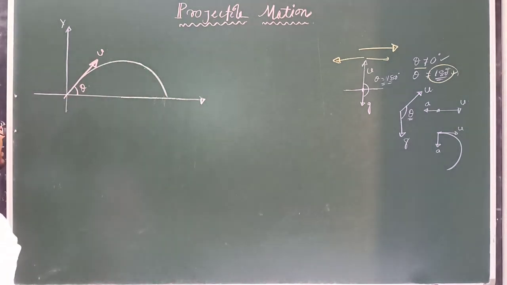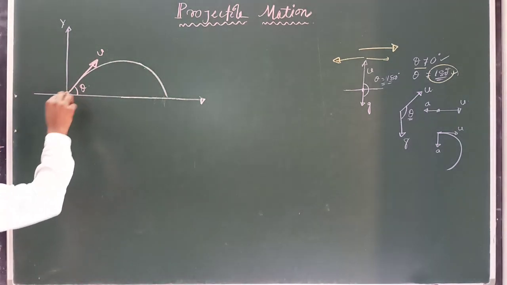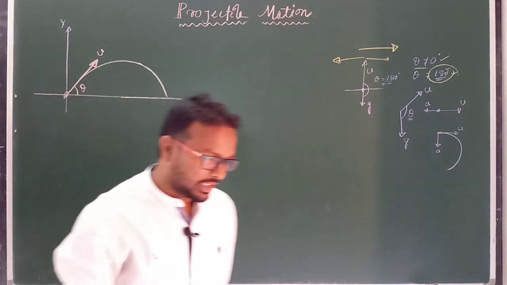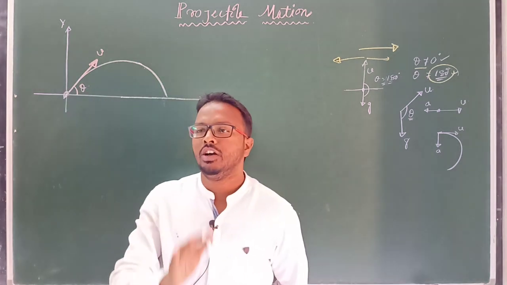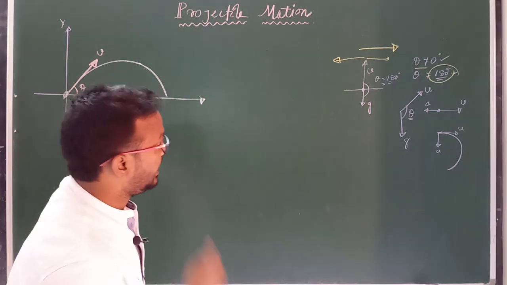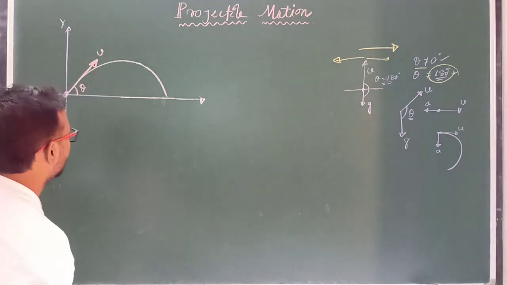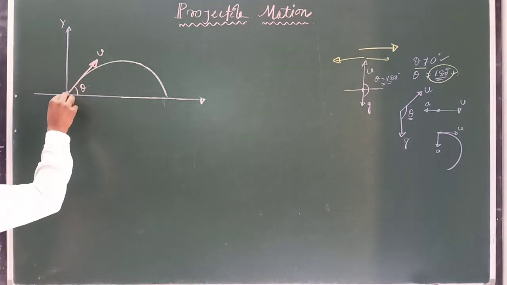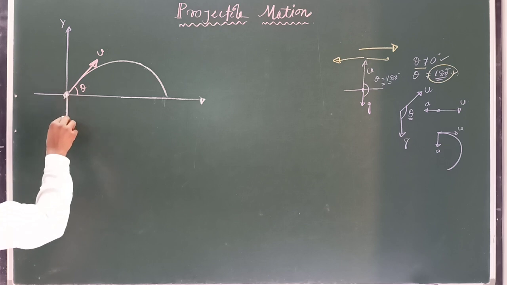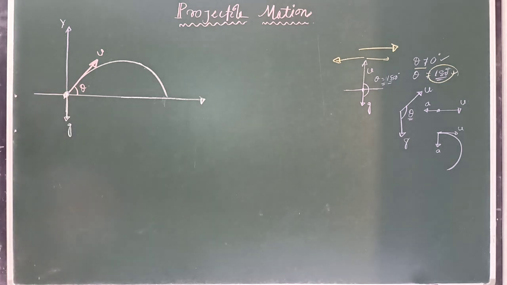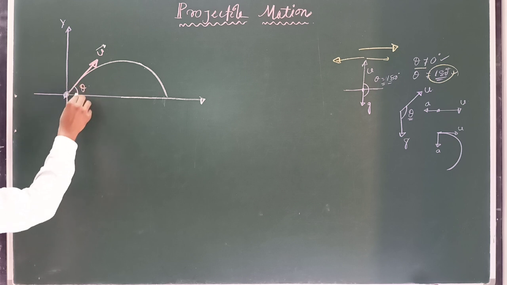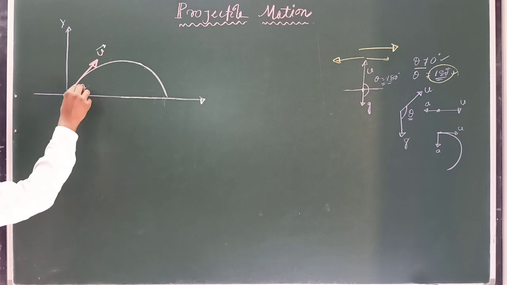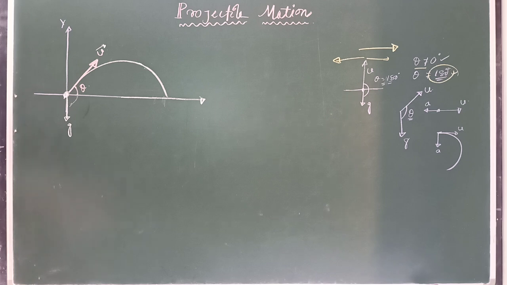Clear? So in this case we have to assume only one influence on the particle, that is the acceleration due to gravity, or gravitational force. Clear? And air resistance we have to neglect. So gravity is always in the downward direction, this is the direction of g and this is the direction of initial velocity. So the angle between initial velocity u and g is theta, or you can say this angle is less than 180.